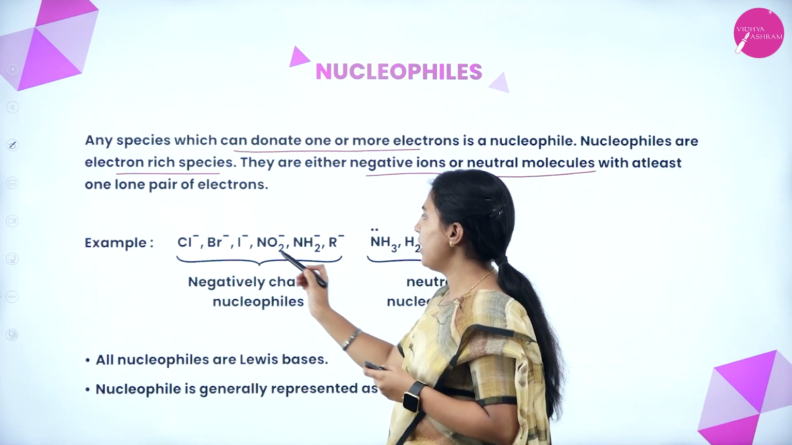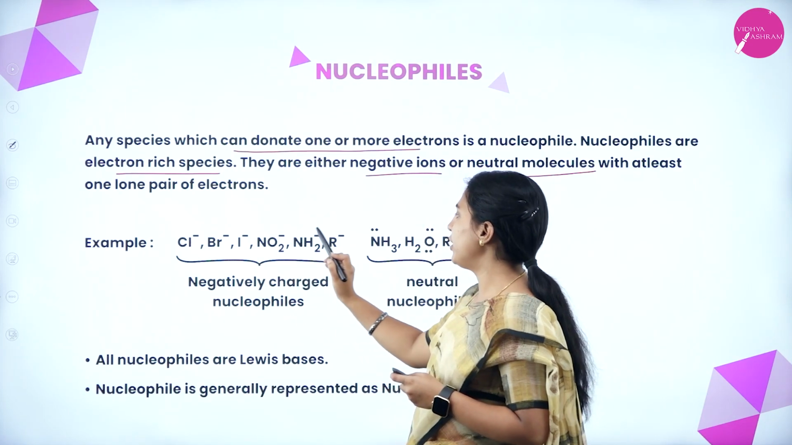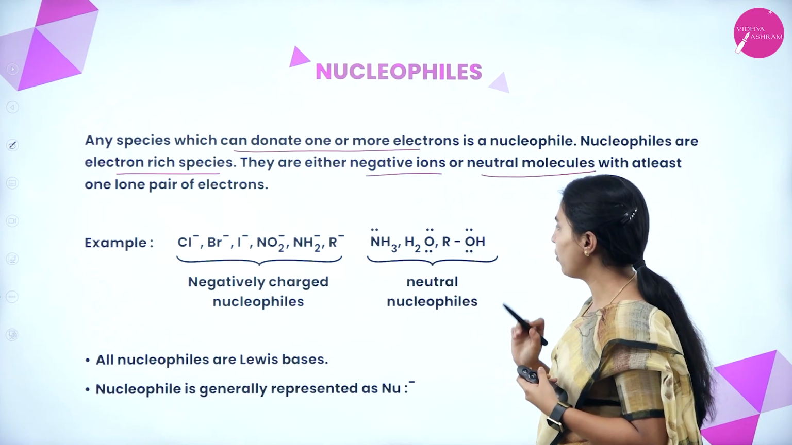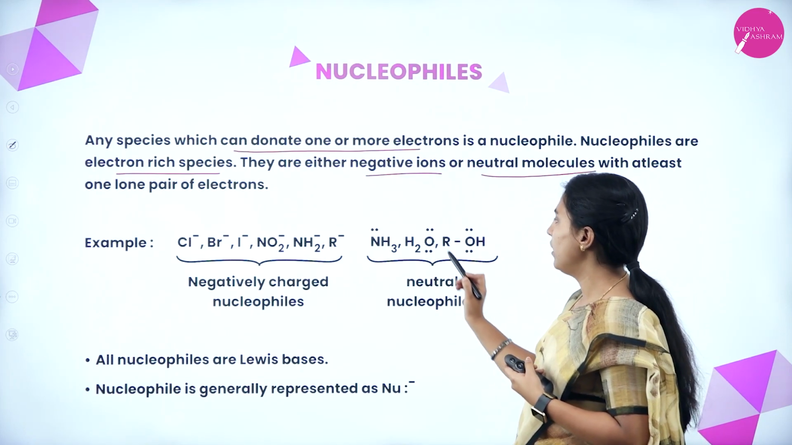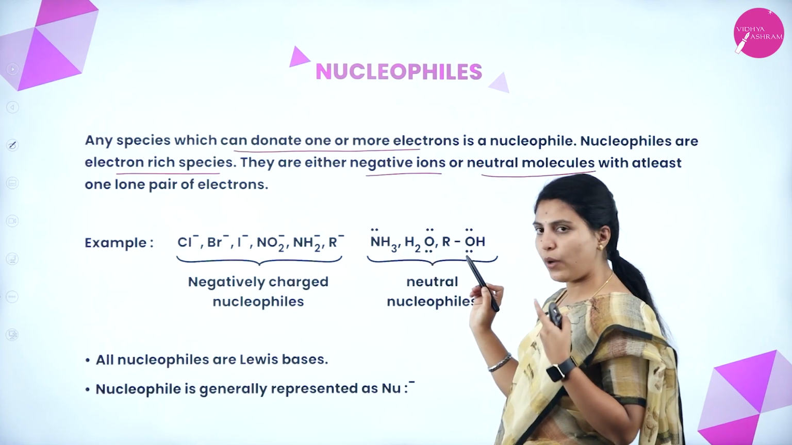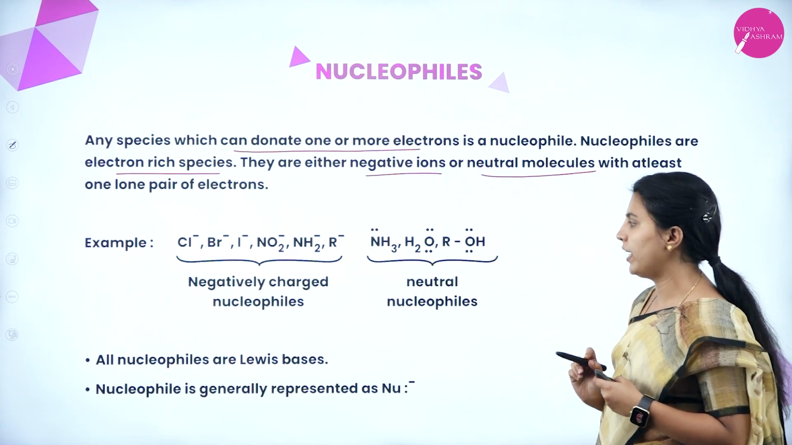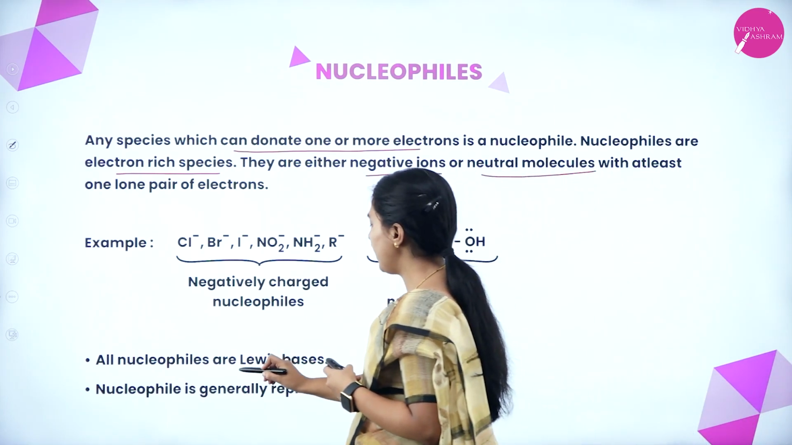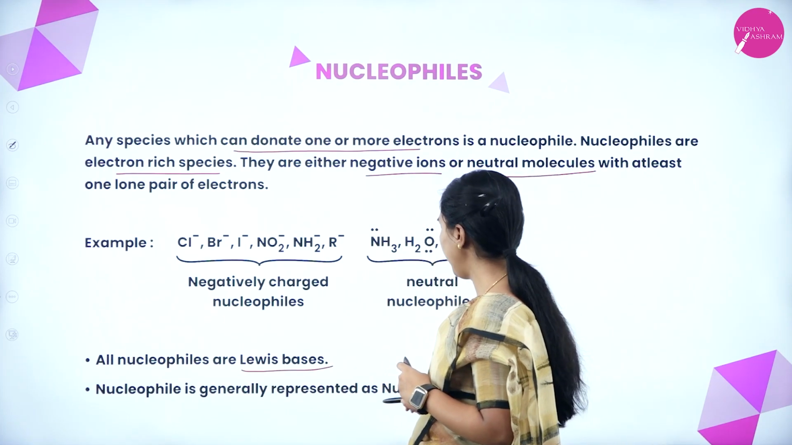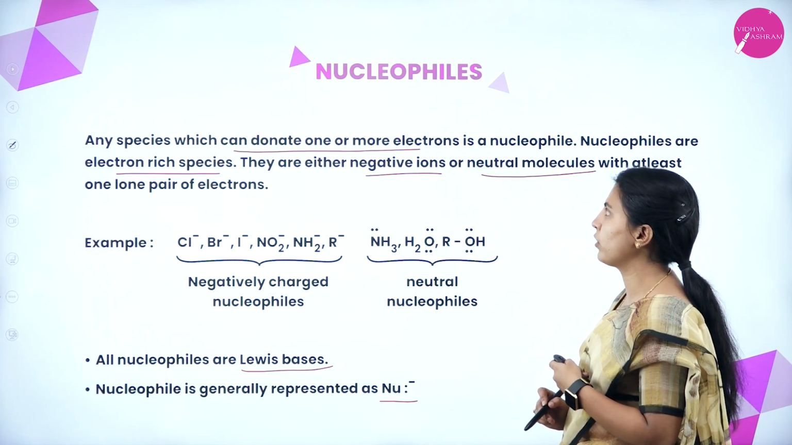Negatively charged means Cl minus, Br minus, I minus, that is chlorine, bromine, iodine, nitro, amino, alkyl are negatively charged nucleophiles. These are neutral nucleophiles. See here ammonia, water, this is alcohol. Here at least one lone pair is there, here two pairs, here two pairs. All nucleophiles are Lewis bases. A nucleophile is generally represented by Nu minus or by these two electrons, the lone pair of electrons.